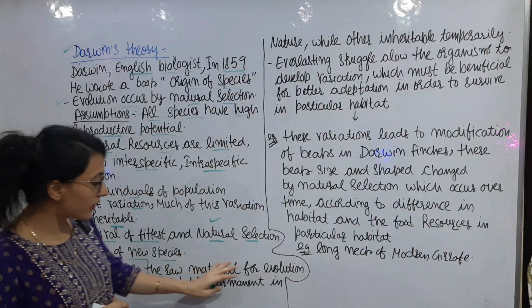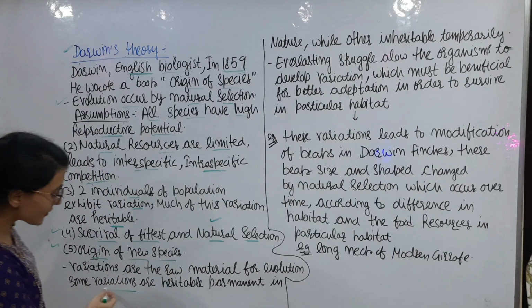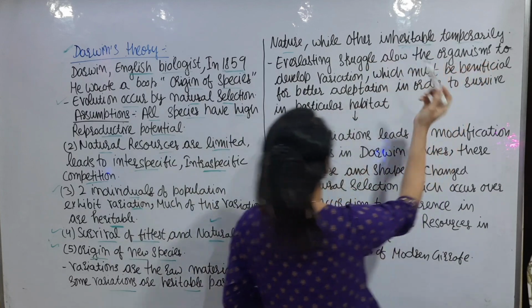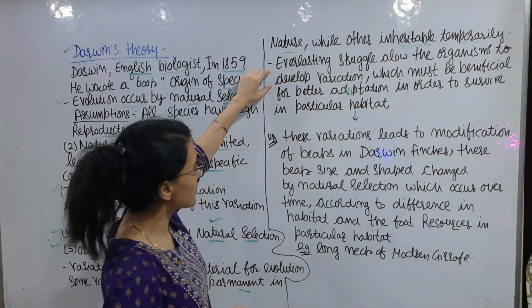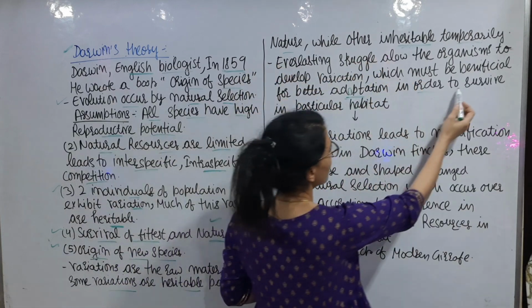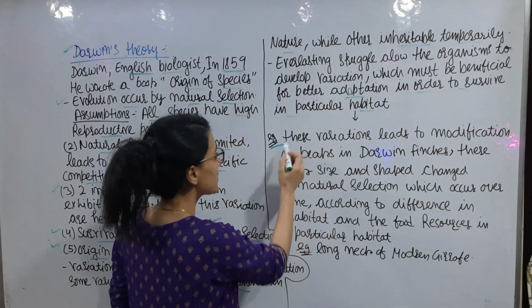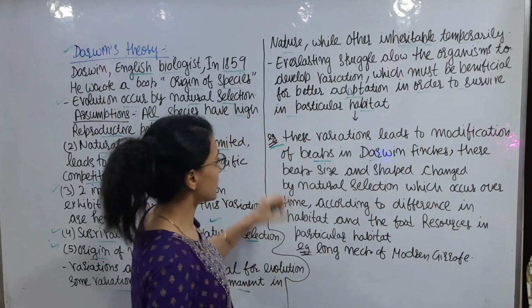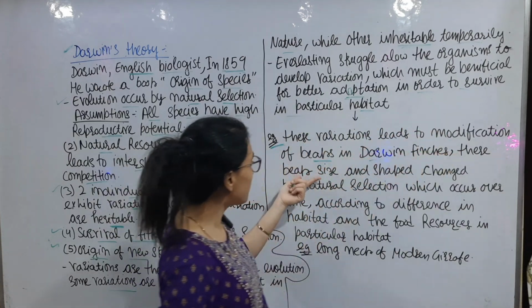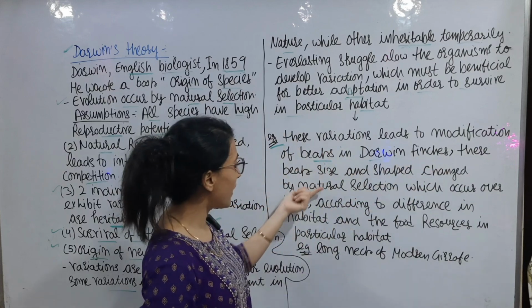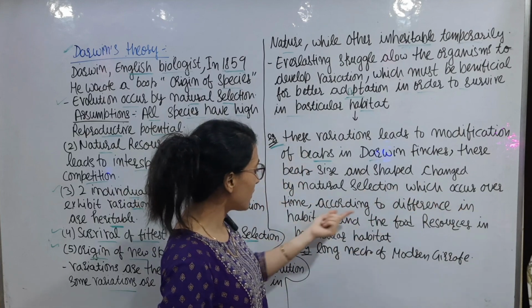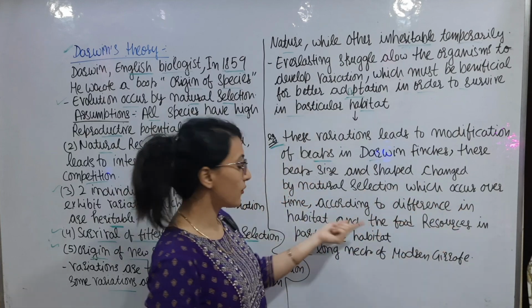So variations are the raw material for evolution. Some types of variations are heritable permanently, and another type of variations are heritable temporarily. Everlasting struggle allows the organisms to develop variation which must be beneficial for better adaptation in order to survive in a particular habitat. For example, in the beaks of Darwin finches, these variations lead to the modification in the beak of Darwin finches, and their beak size and shape get changed by the natural selection which occurred over time, according to differences in habitat and the food resources in a particular habitat.